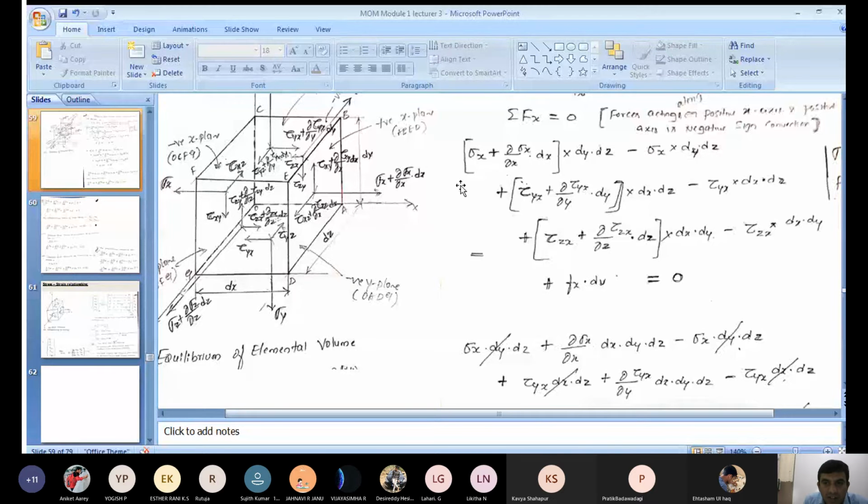Sigma x is a stress, dy dz is an area. Stress into area gives a force. Now in what direction is that force acting, positive x or negative x? Yes, that sigma x is acting in the negative x direction. That's why the negative sign comes here, right?